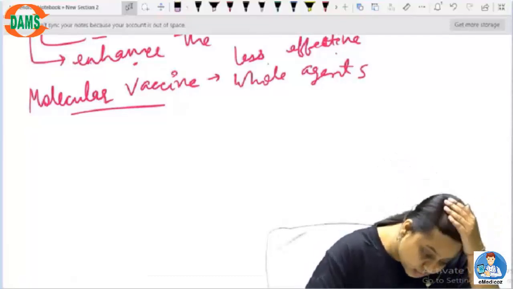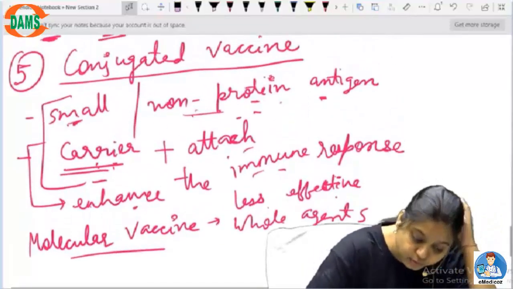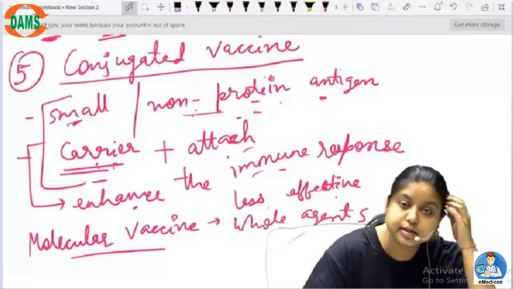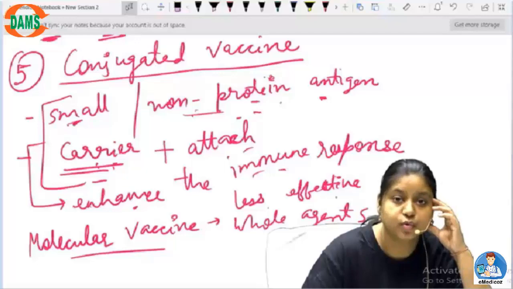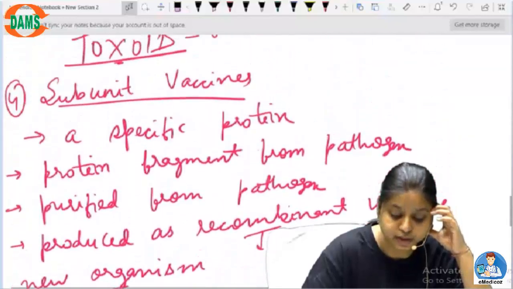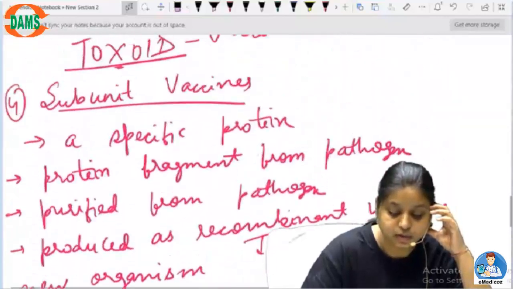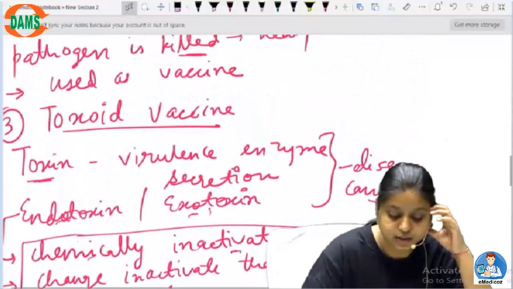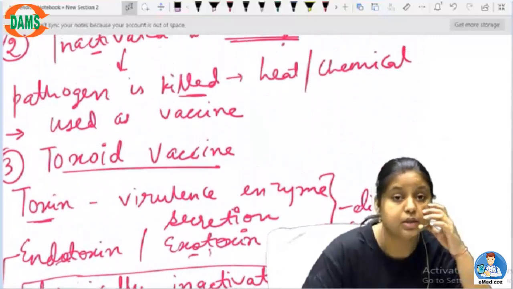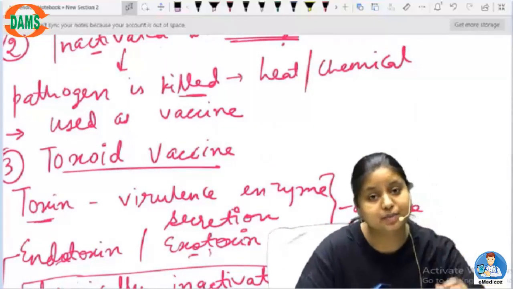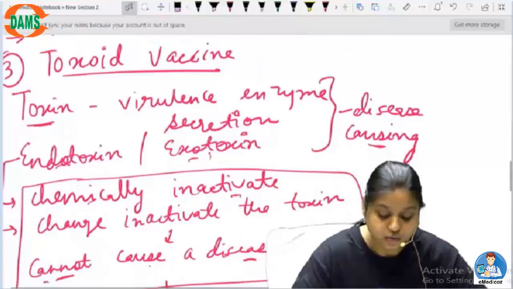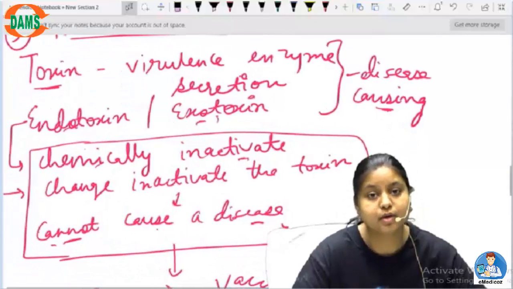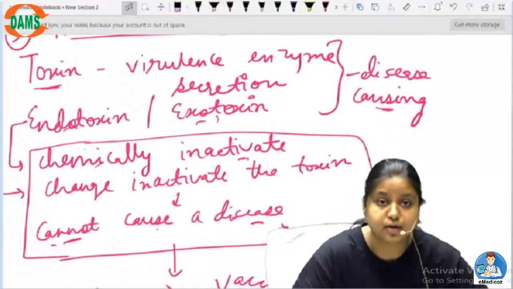So I think now I have told you all the kinds of vaccines, and I think you have properly understood how things go when we are trying to make a vaccine. It can be of various types. It can be the virulent part which has been inactivated, it can be the whole organism which has been heat killed, or it can be the protein part of the antigen, or the non-protein part of the antigen.